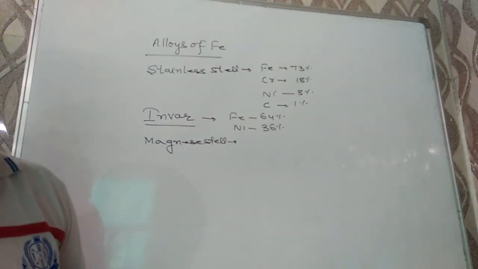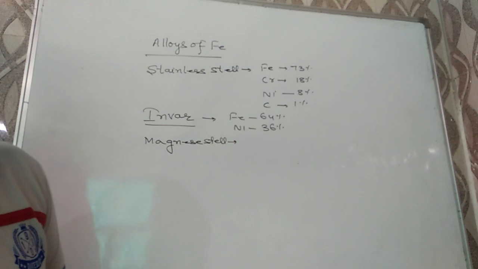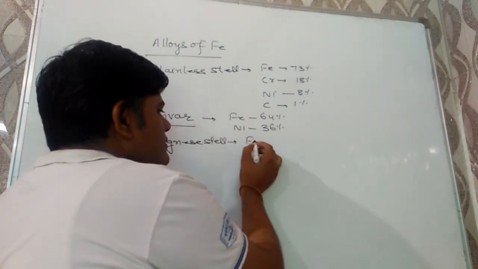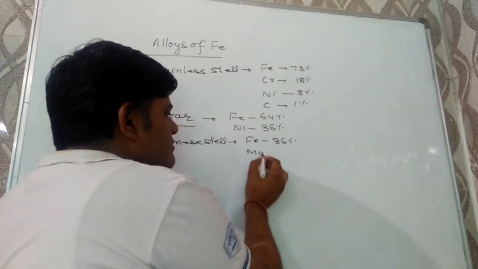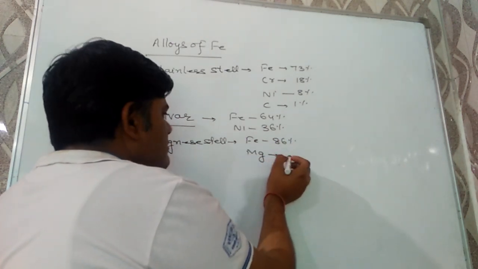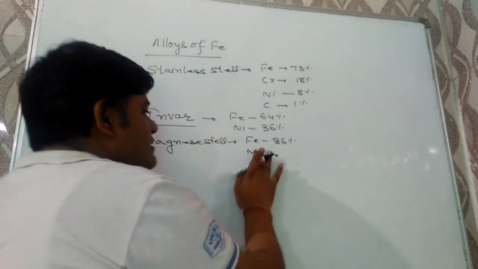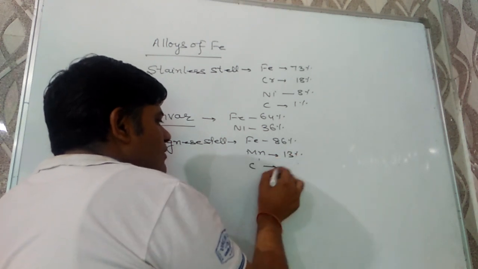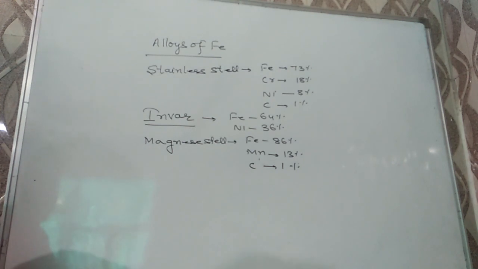Next is manganese steel, and it contains iron 86%, manganese 13%, carbon 1%, and it is used for making of machinery tools.